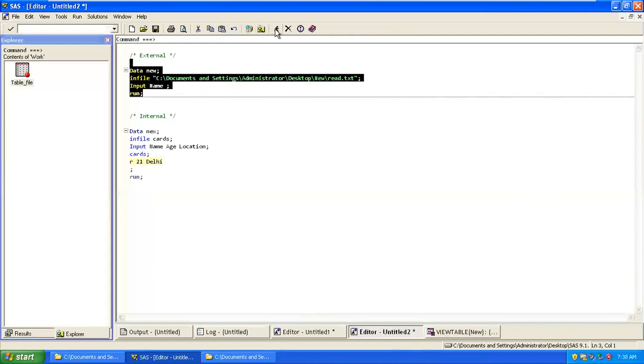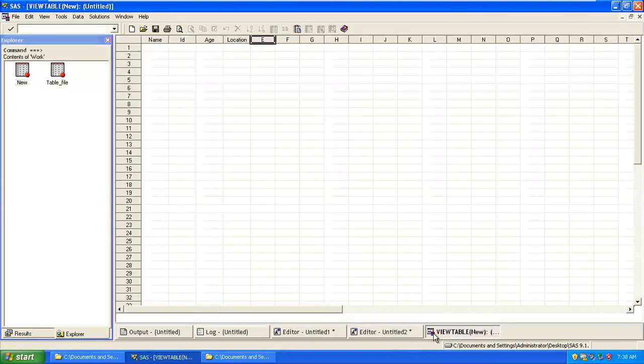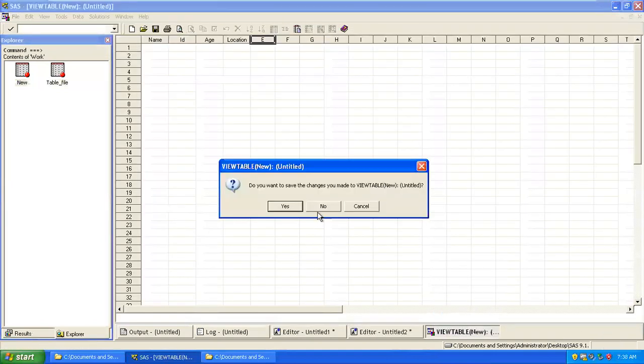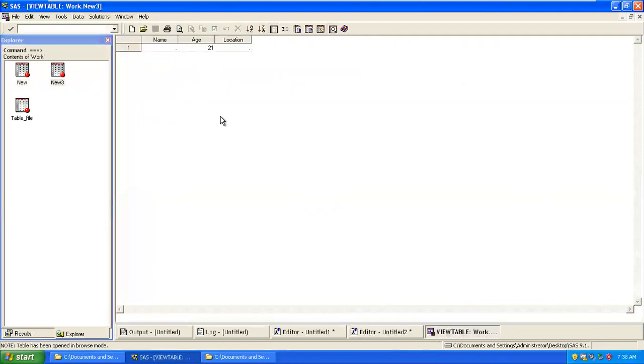Now if I run, I'll get the file called new, but nothing is available. Now when I execute this, I'll keep the name new3. Again we are able to see only age, not the name and location.